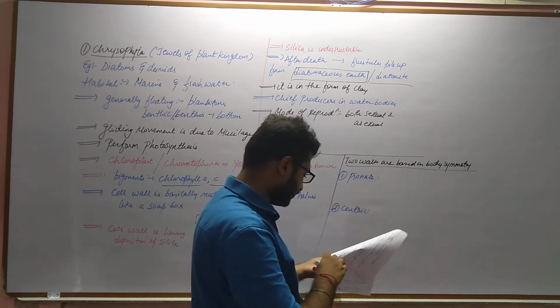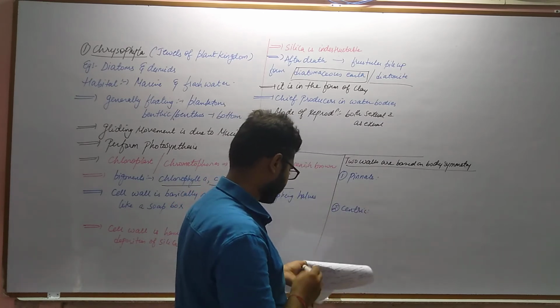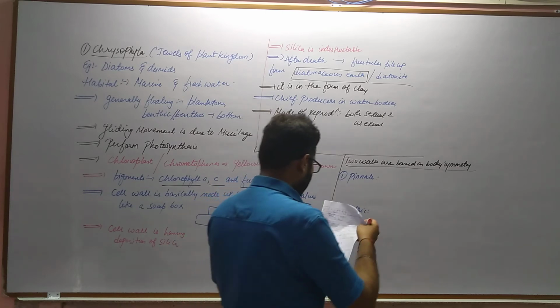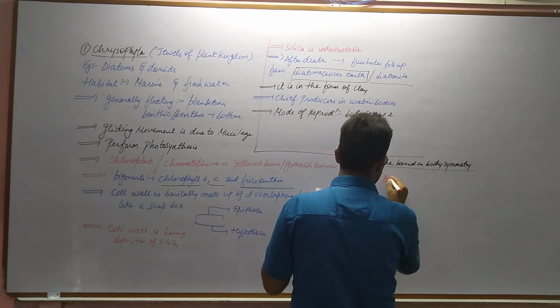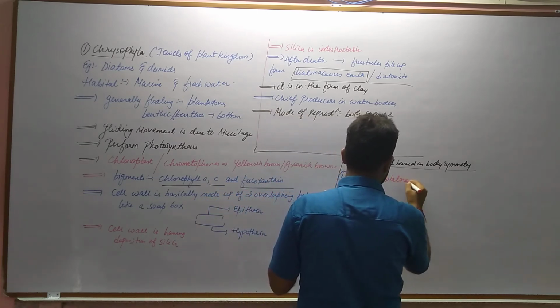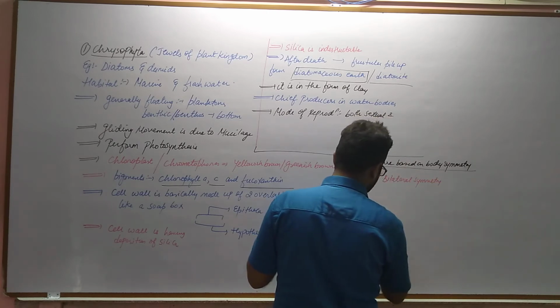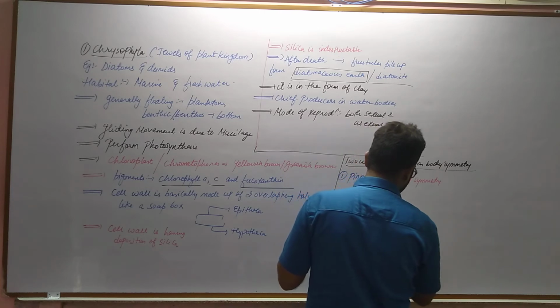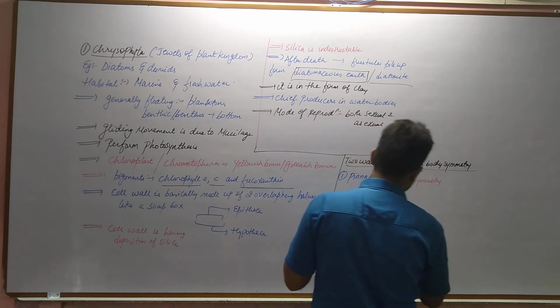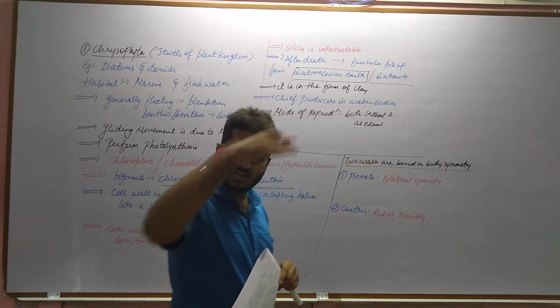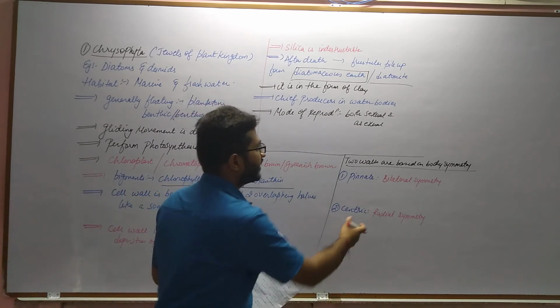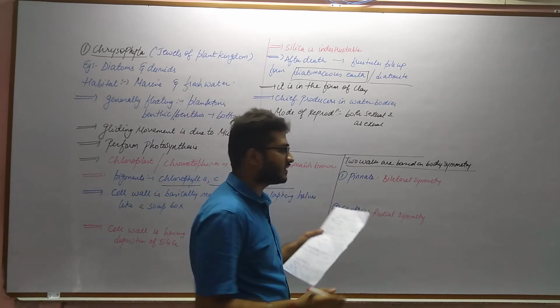So pinnate includes bilateral symmetry and centric includes radial symmetry. Bilateral symmetry means the body can be cut into two equal halves, and the radial symmetry is where it is cut from the radius.